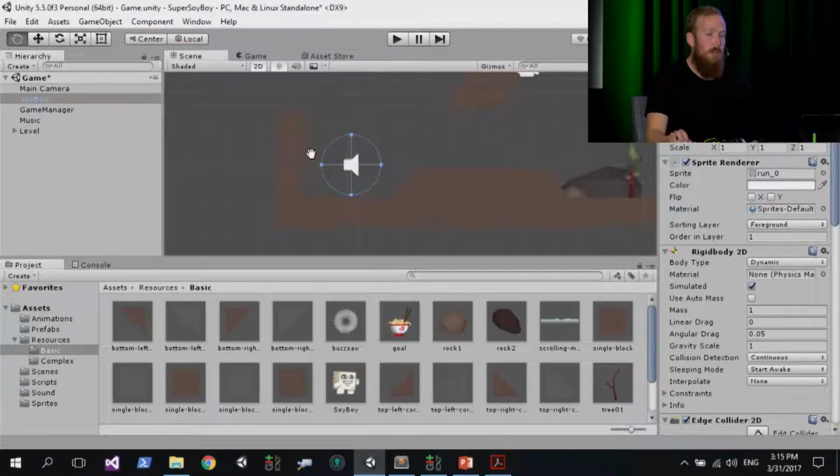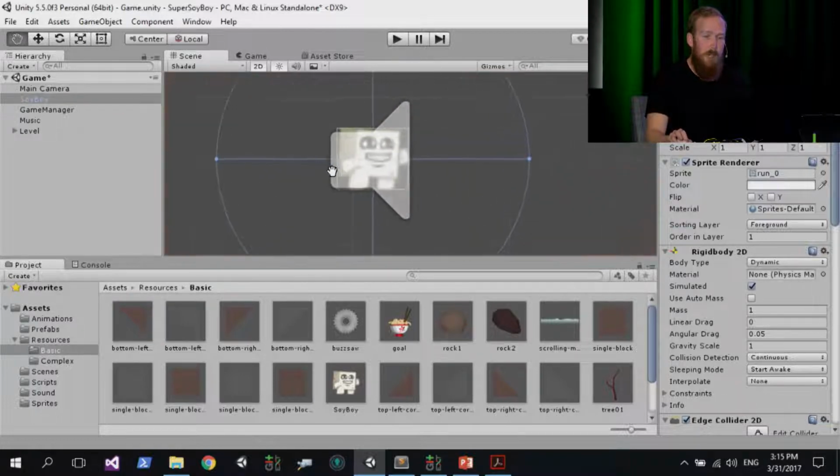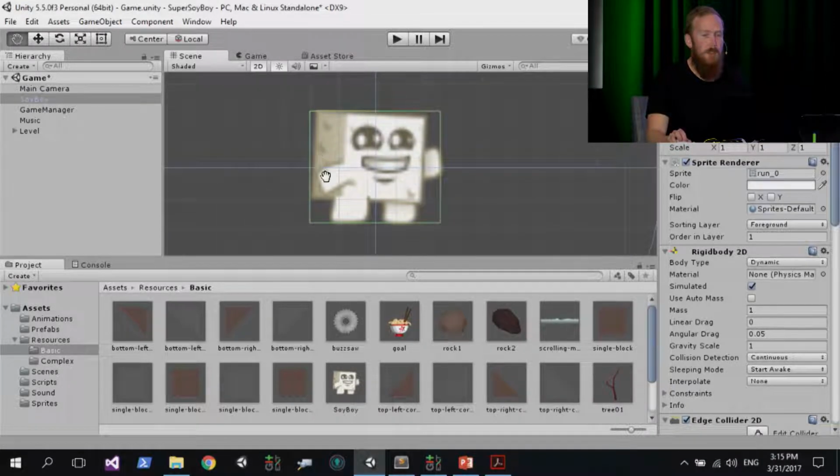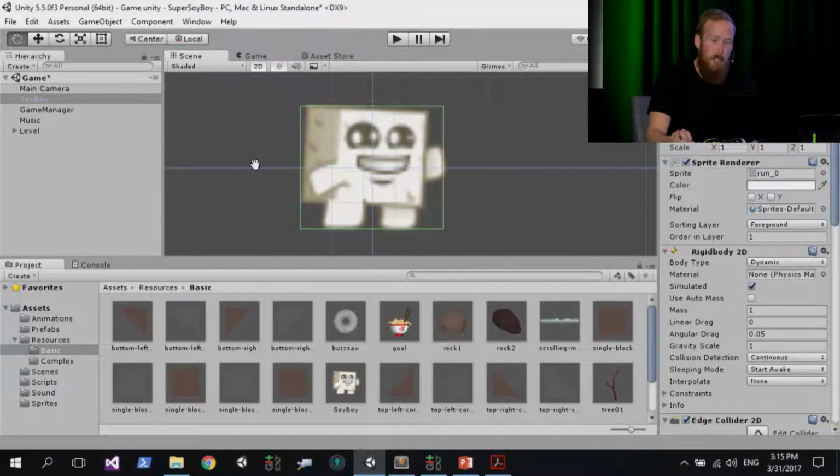And what we're going to do now is zoom your scene view in and pan it over. He's got a big fat audio icon over him. So if we zoom far enough, you can actually see his sprite. I just want to show you what he actually looks like for now.